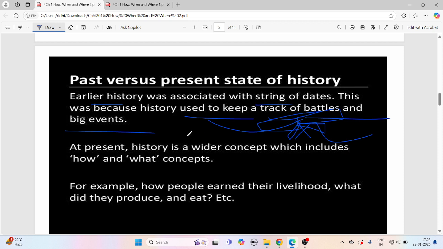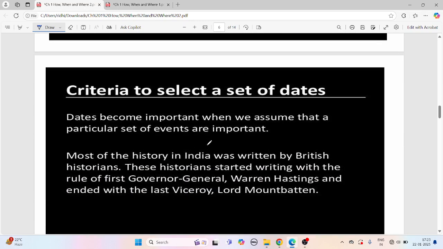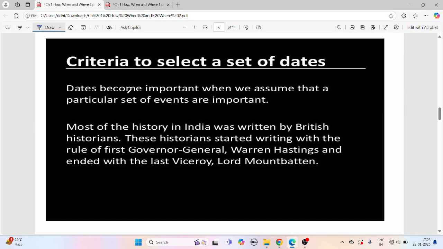At present, history is a wider concept which includes how and what concepts, right? So, if you study today's history, you would see the questions of how and what happened. For example, how people earned their livelihood, what they produced and ate, and so on.